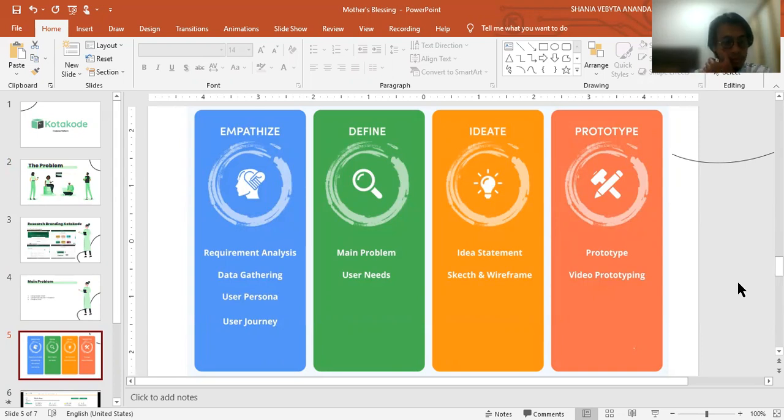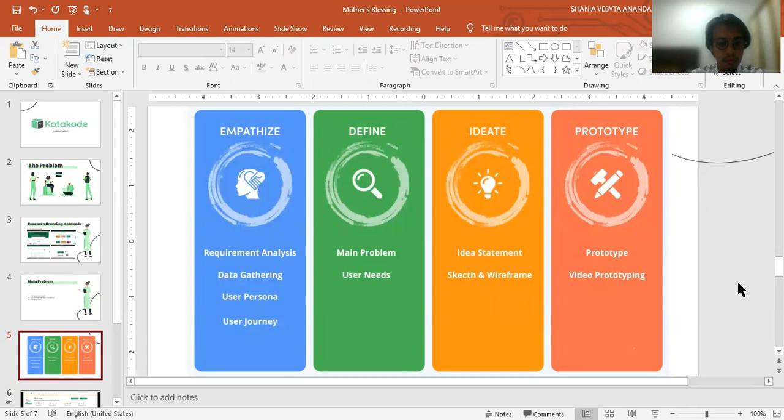We focus on our main problems, generated from the define process, to generate ideas and solutions to be added in Kotakode's freelancing platform as key features, such as limited chance of bid and revisions, using third-party payment systems that can be disbursed by freelancers at any time, open collaboration project, clean and simple UI UX designs that are consistent with Kotakode brand's design and identity. Those ideas are mapped into the sketch and wireframe.